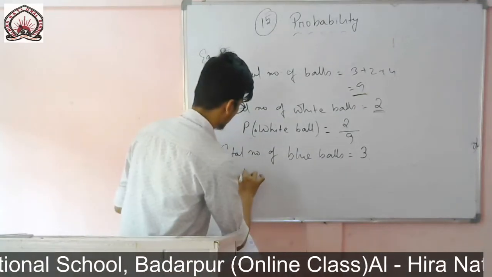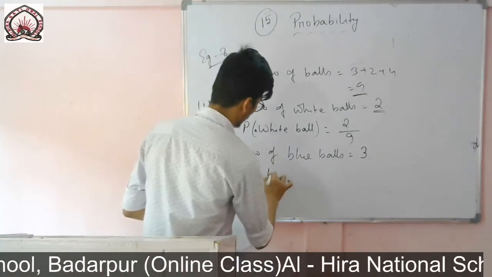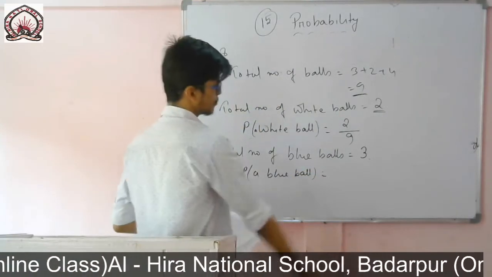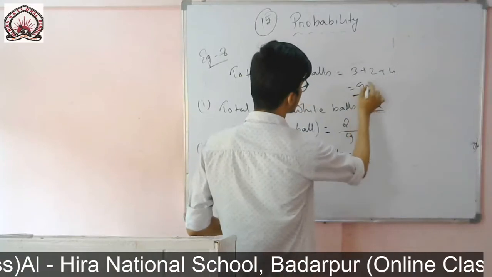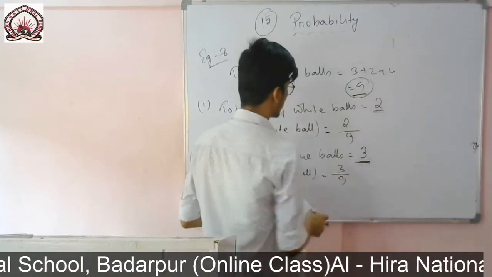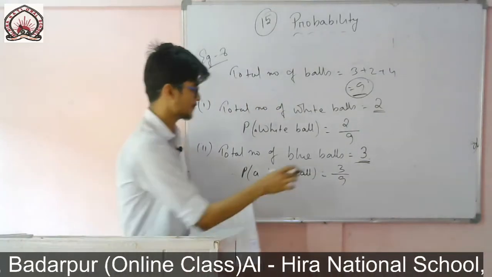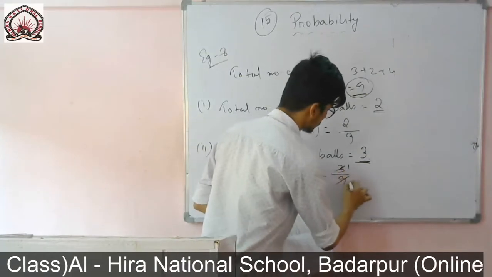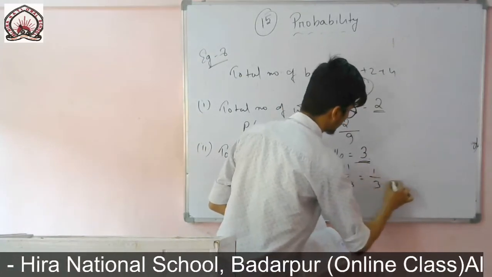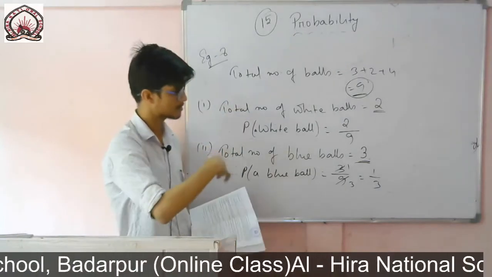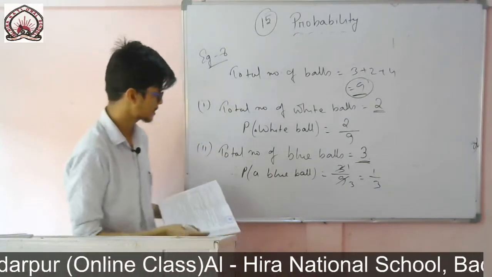So the probability of a blue ball equals 3 by 9, where 3 is the favorable outcome and 9 is the total possible outcome. So 3 1s are 3, 3 3s are 9, which is equal to 1 by 3. If there is a chance to take it into simplest form, then you simply cancel it and convert it into simplest form.